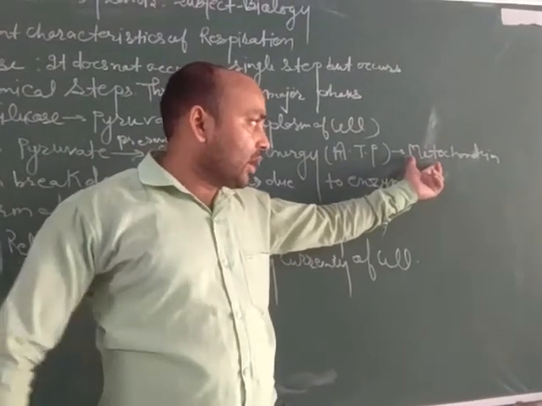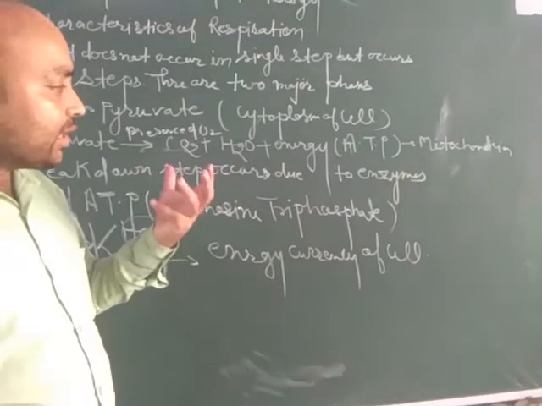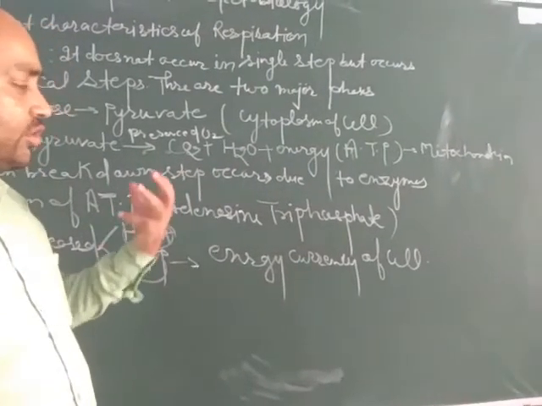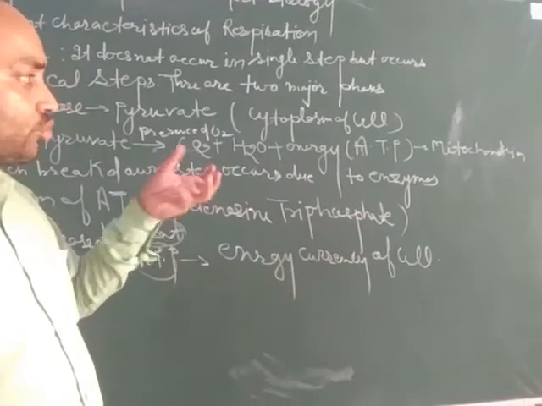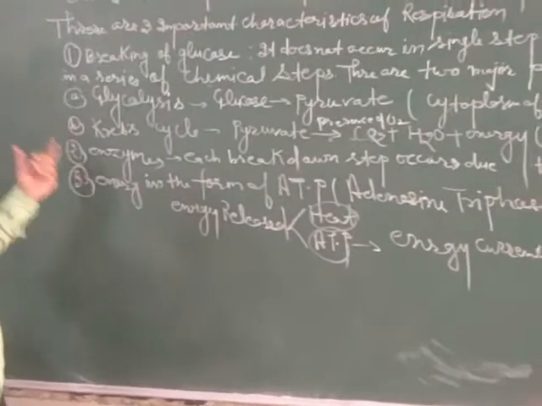We know that mitochondria is called the powerhouse of the cell, because the energy released is stored in the form of ATP in the mitochondria of the cell. Now, the second characteristic of respiration is enzymes.